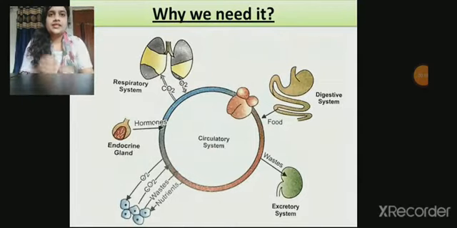Why do we need this type of transportation system? We need oxygen and nutrients in our body. So oxygen is exchanged with CO2, as CO2 and nitrogenous waste are excreted from our circulating blood through the excretory system, while oxygen, nutrients and hormones are circulated in our body and reach the target site where they are needed and where they have to function.